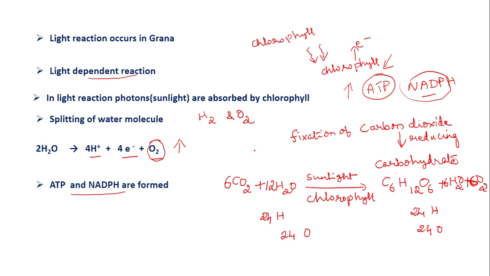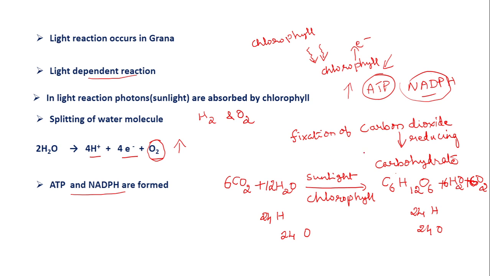So what did we learn now? We learned that photosynthesis has 2 phases, which are the light reaction and dark reaction. What happens in light reaction? In light reaction, light is absorbed by the chlorophyll, then the light energy, solar energy, is converted into chemical energy, then the water molecule is split into hydrogen and oxygen, and ATP and NADPH are formed.